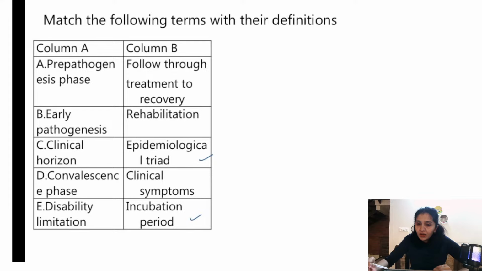Okay, so incubation period is the time interval between entry of the organism to the development of first sign or symptom. So what is extrinsic incubation period? Have you heard of extrinsic incubation period? It is the time required for the vector to become infective, the mosquito to become infective in case of malaria.